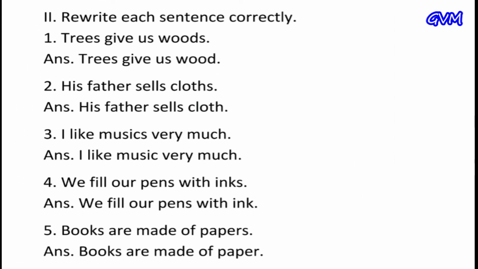Question number two. Rewrite each sentence correctly. Here are some sentences which are wrong, so we can correct them. First one is: trees give us woods. In this sentence, woods is wrong because some nouns are generally uncountable. Wood is a substance which we cannot count. So the right answer is: trees give us wood, not woods.